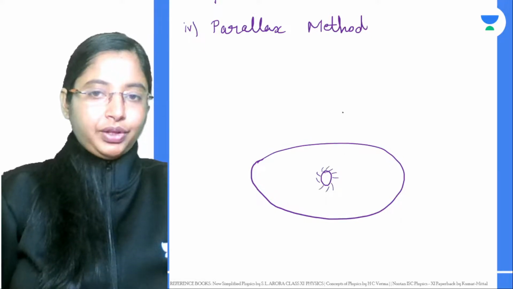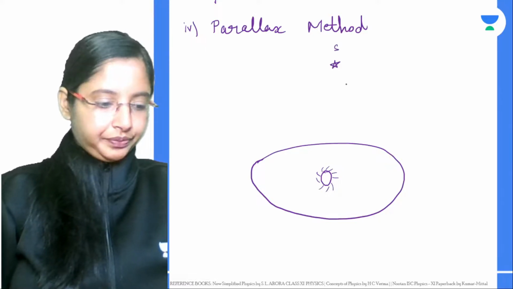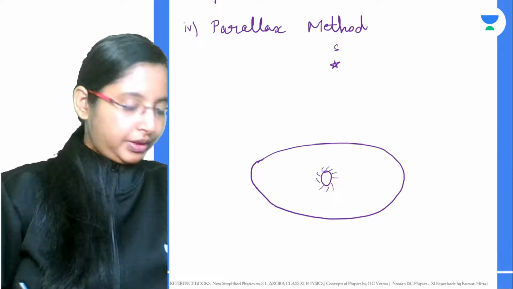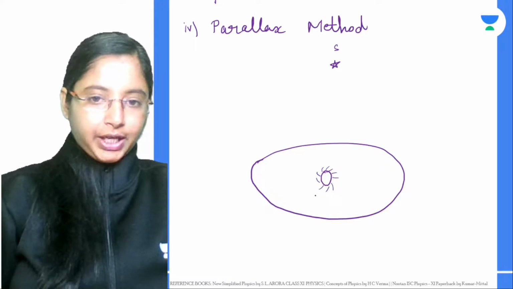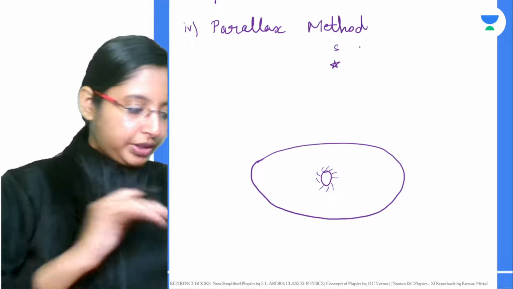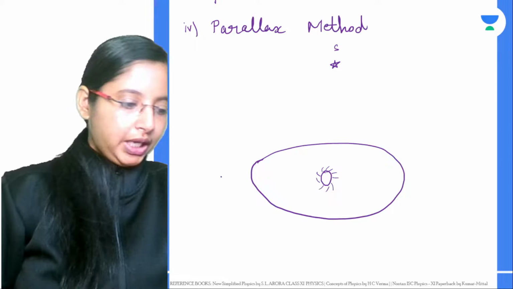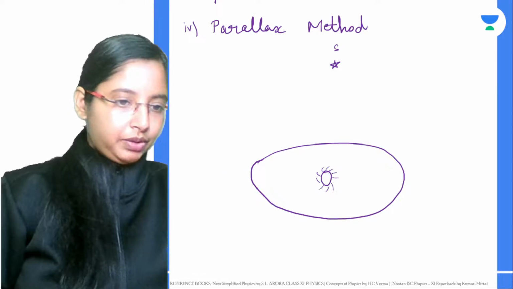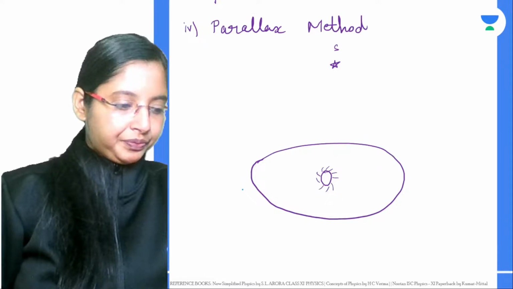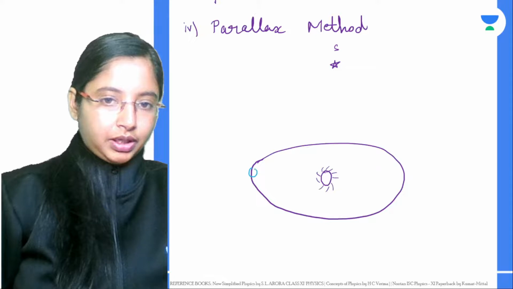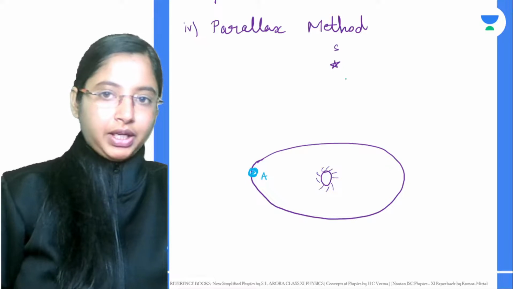So we're going to see a star. This particular star is fixed in the night sky. Wherever we are in the 365-day orbit, the star looks fixed for us. Now, let's say on a particular date in one particular month, when the Earth was somewhere around December, Earth was somewhere in this part of the orbit. Let's mark that position as A. We are observing the star.